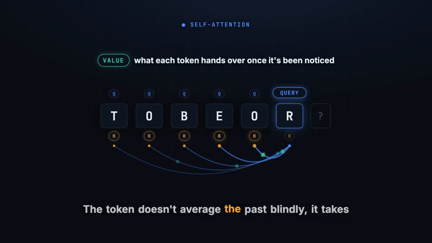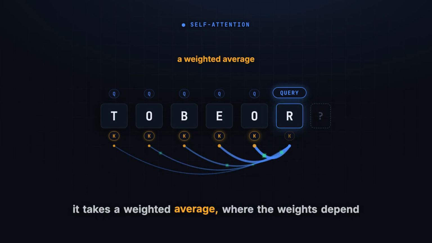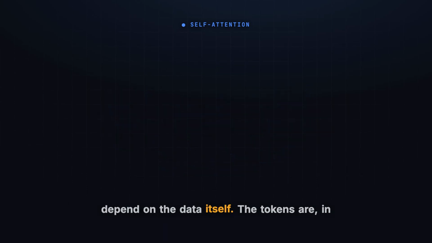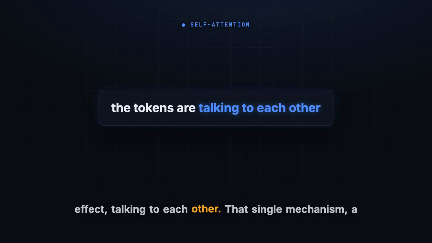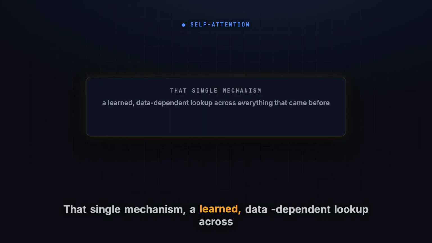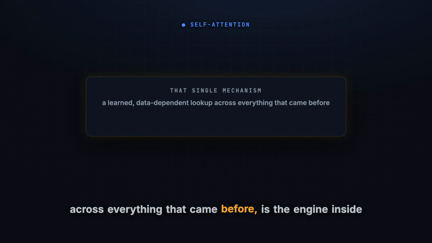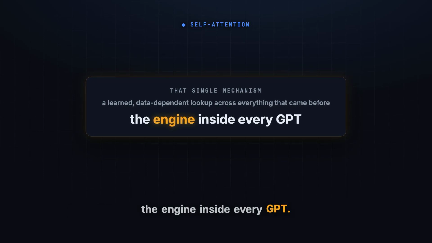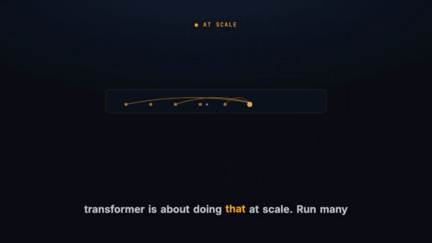The token doesn't average the past blindly. It takes a weighted average, where the weights depend on the data itself. The tokens are, in effect, talking to each other. That single mechanism, a learned, data-dependent lookup across everything that came before, is the engine inside every GPT. The rest of the transformer is about doing that at scale.